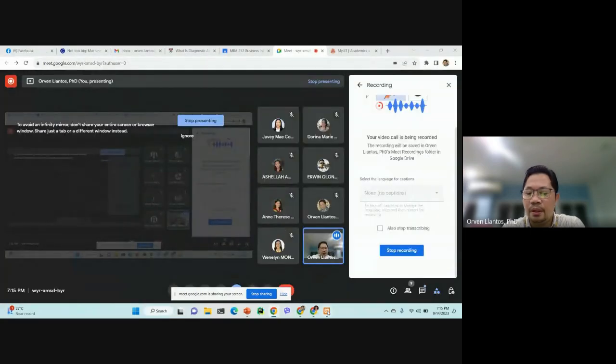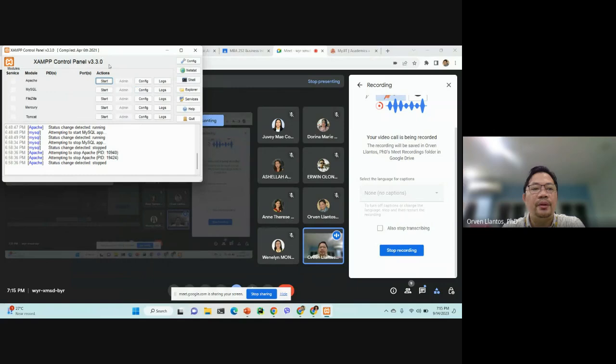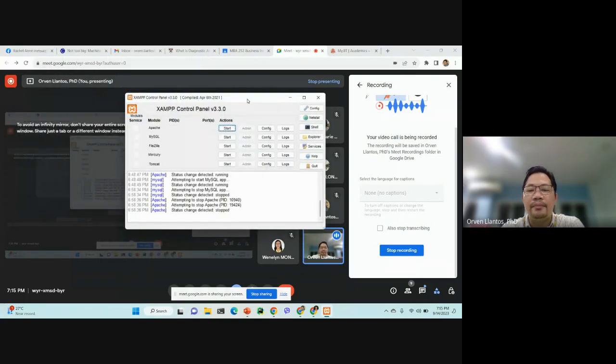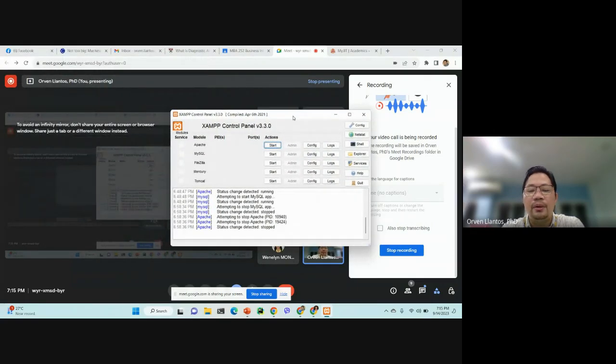All right. I hope that you have installed XAMPP, for those of you who have computers. What we need to do is start the Apache. You just click on that. This is the interface that you'll be using after you install XAMPP. When it's green, it means that Apache is already started, and we need to start MySQL also. Okay, MySQL is there already.